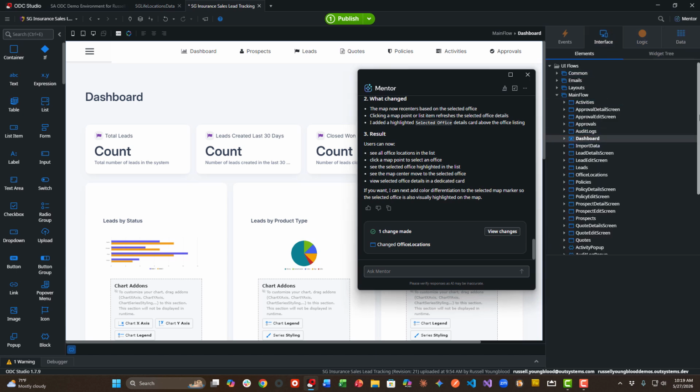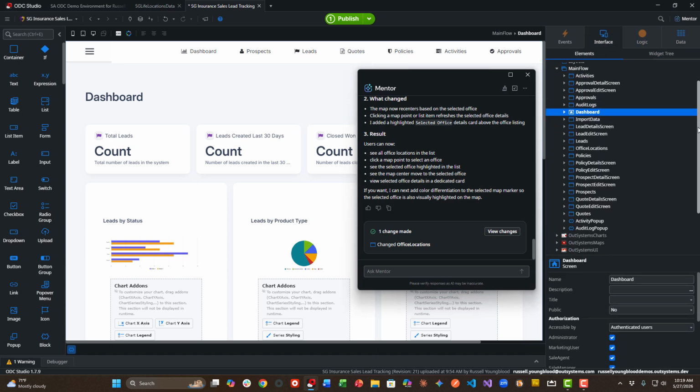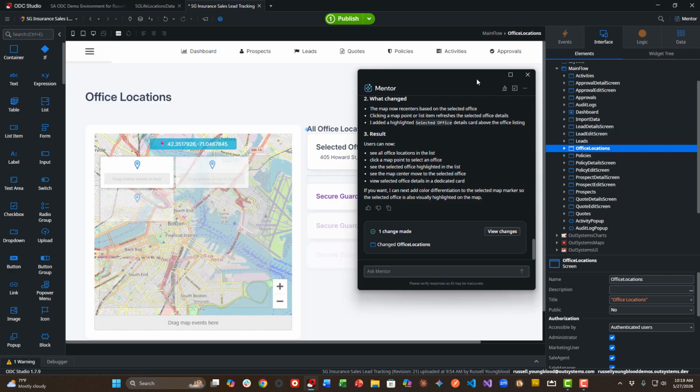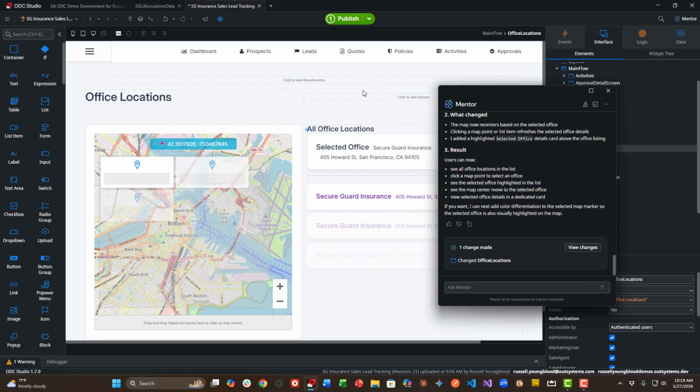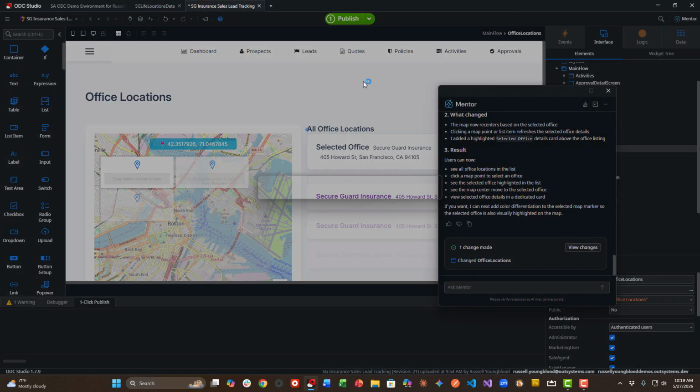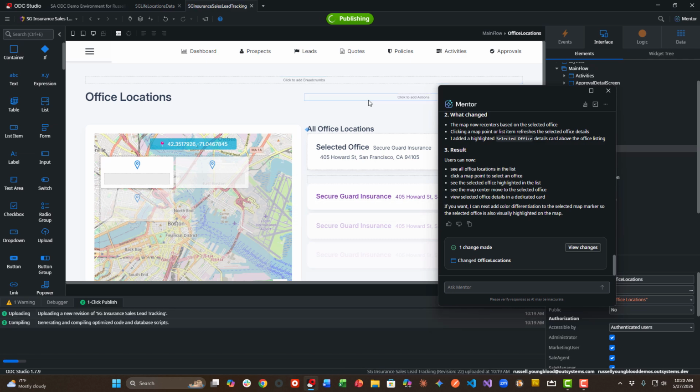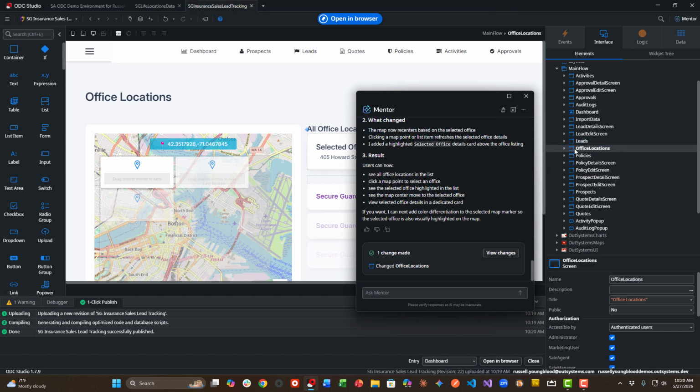And it will, of course, create the screens. I can then go to the interface layer. I can open up that office location screen. I can see the map, all of the locations on the right-hand side, and we'll go ahead and publish this to see what this looks like, and we can test it out in the browser.